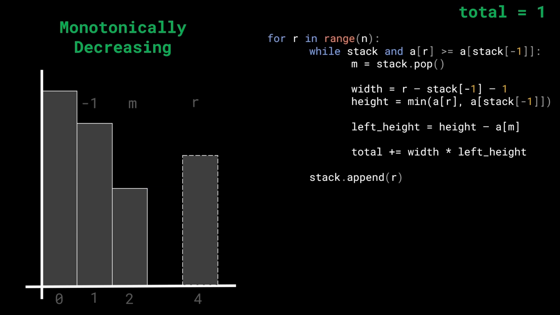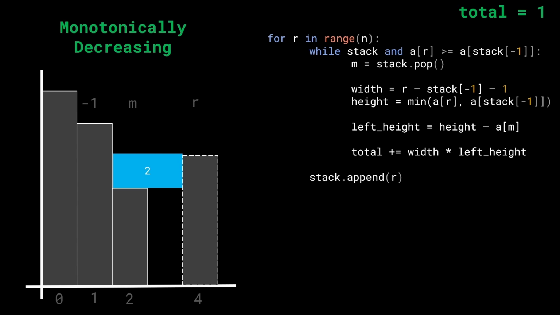What do we see next? As soon as we enter the next iteration, we figure out that m equals 2 and the stack top is at the index 1. All right, so what do we do now? Again, let's go ahead and follow those steps. We have to first figure out what is the width of the water we can store. It is nothing but the left and the right's difference minus 1. So we're going to take the right bounding index, subtract the left bounding index, which is the stack top, and then do a minus 1. What does that mean? We have something like 4 minus 1, minus 1. So in fact, the width of the water is going to be 2.